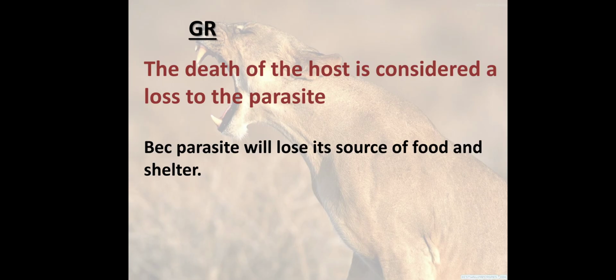Give the reason here, it's very important. The death of the host is considered a loss to the parasite. Why? Because the parasite will lose its source of food and shelter. So why is the death of the host considered a loss to the parasite? Because the parasite will lose its source of food and shelter.